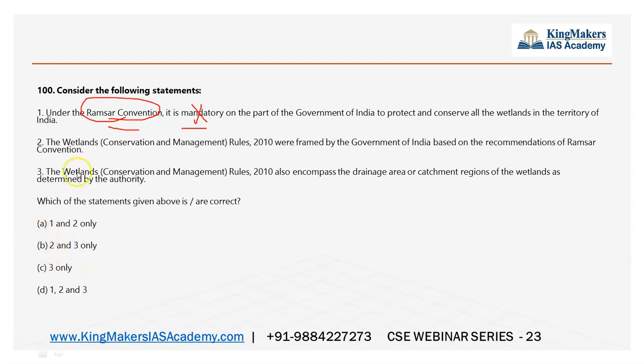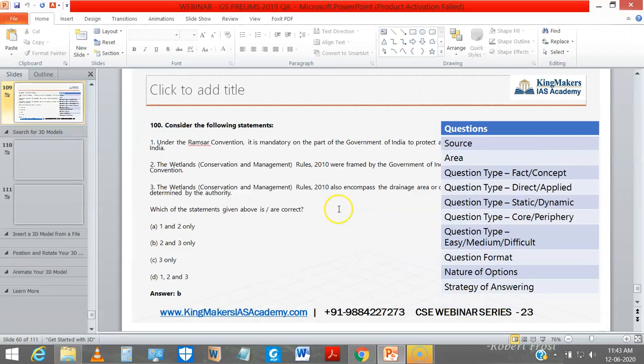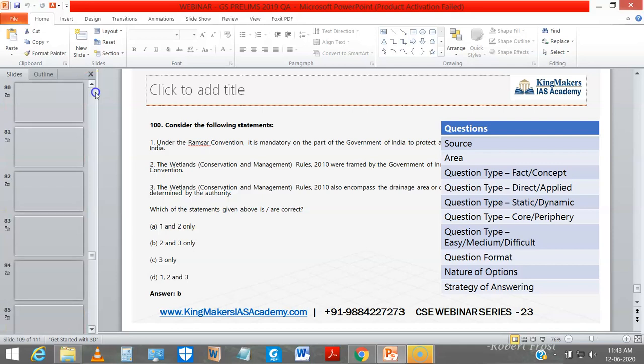So second statement, let me see. The wetlands rules are framed by the government of India based on the recommendations of Ramsar Convention. Mostly yes. So second statement is right. See the third statement, wetlands also encompass the drainage area or catchment regions of the wetland as determined by the authority. Yes, it is true. So the answer is B. In environment-based questions, we have seen that a lot of acts and rules are being asked. So again, coming to the conclusion, do have a look at the analysis of the subjects.